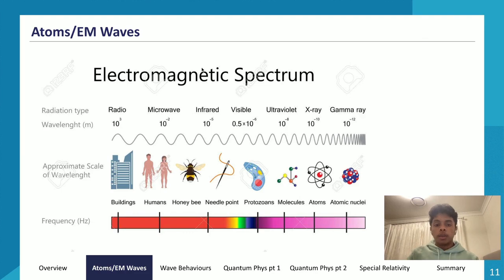Now, a little bit of a summary about the electromagnetic spectrum. So obviously we have radio waves, microwaves, infrared, visible light, ultraviolet, X-rays, and gamma rays. And the energy increases as we go from radio waves to gamma rays. The approximate scale of wavelength is buildings, humans, honeybees, needlepoints. So obviously the wavelength keeps on decreasing as we go from radio waves to gamma rays. So that's a little bit of a summary about the electromagnetic spectrum, which you would have gone through in year 11.